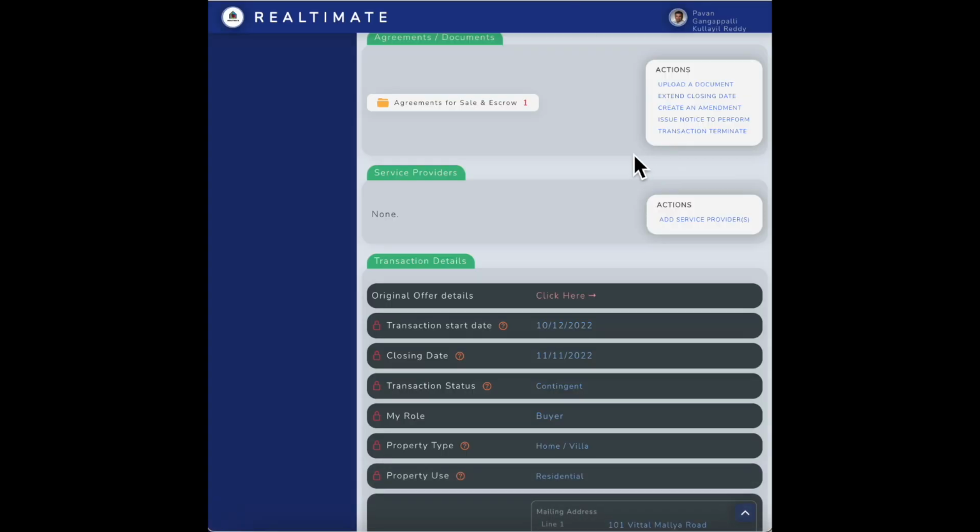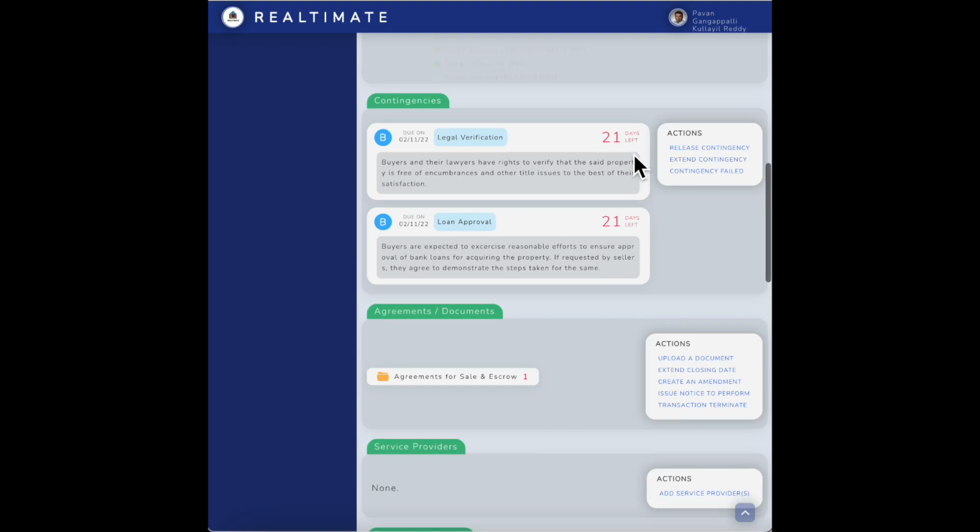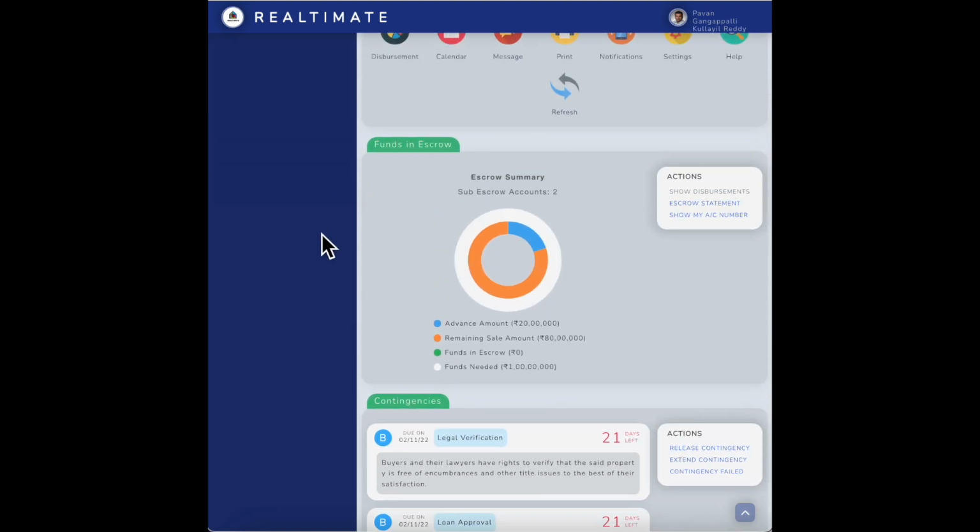Let's close this. Now, there's another amazing thing that's happened, which is the creation of a virtual escrow account for the transaction. So you can see the legends here, the blue indicating the advance amount of 20 lakhs, which needs to be made in the next 3 days because the agreement has just been signed. The remaining sale amount, which is the 80 lakhs, both combined is the 1 crore. And then the funds in the escrow, which is zero for now. And total funds needed would be the 1 crore.